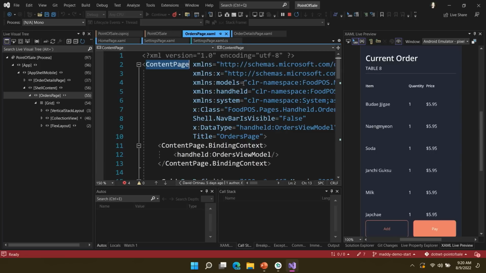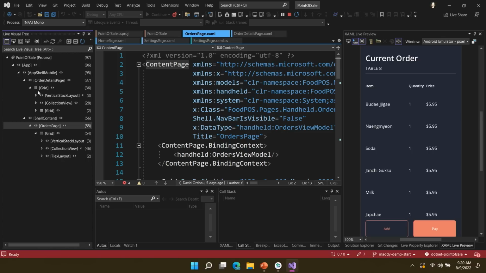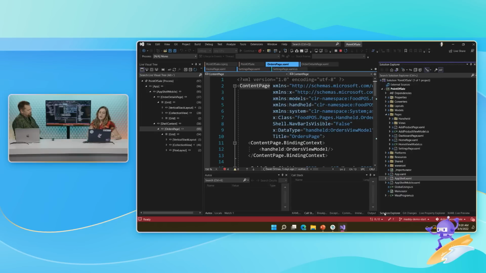It took me to the orders page. That's where it thinks I am. So I'll look in the shell on the side here on the live visual tree, and it looks like I'm in this orders details page. Oh, and the screenshot, the tooltip, of course, goes right over everything. So you're doing something interesting here with shell, and I'm sure you'll talk about it a little bit. But just to fill you all in at home, this is the same app, same code base, running on mobile and the other one, desktop. Desktop or tablet, yep. But they're different.